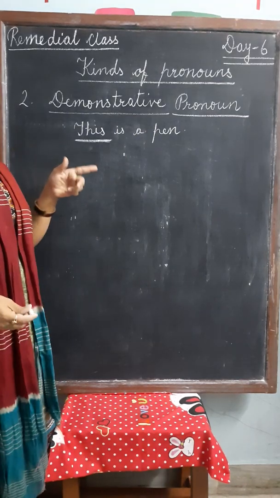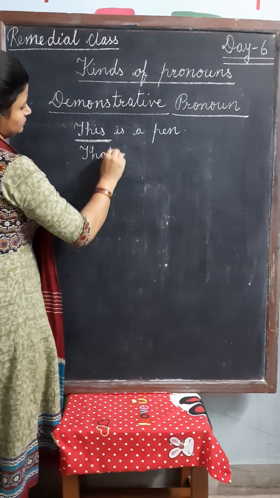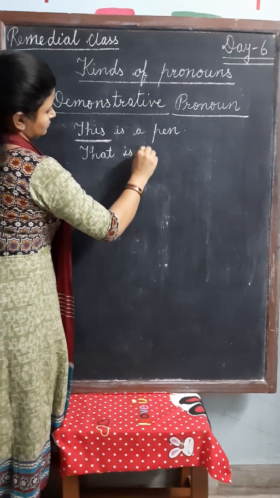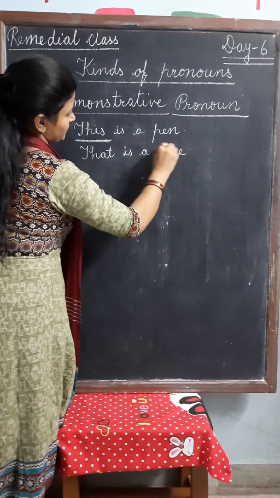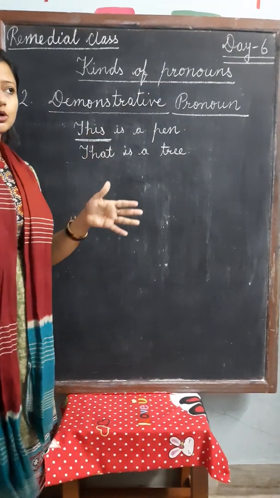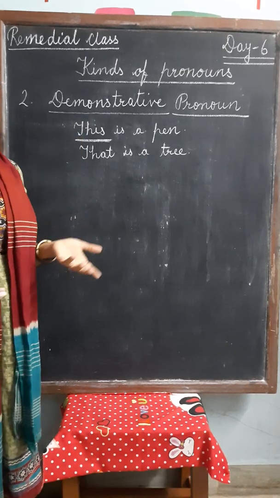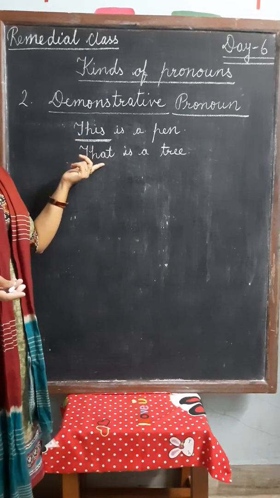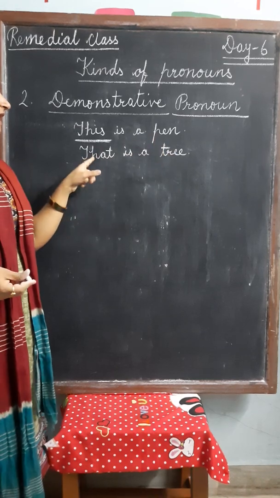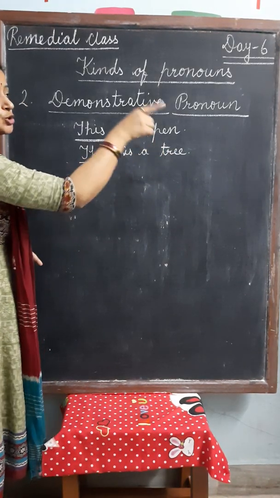This word we use to point out the pen. This is a pen. That is a tree. Now we want to point out a thing at a distance, means far from us. So we use that. That is a tree. We use this word to point out a tree, to show a tree.